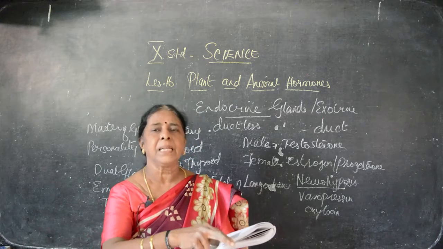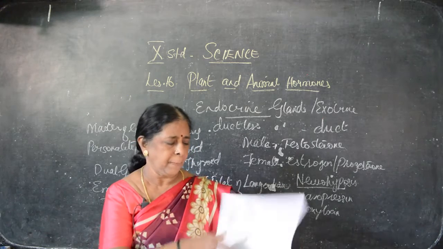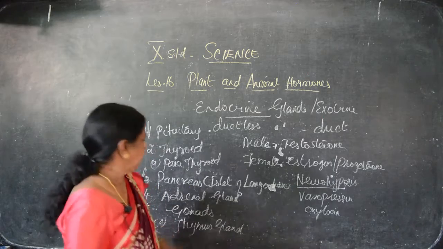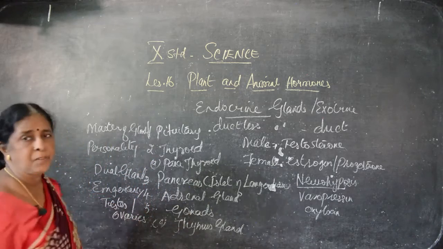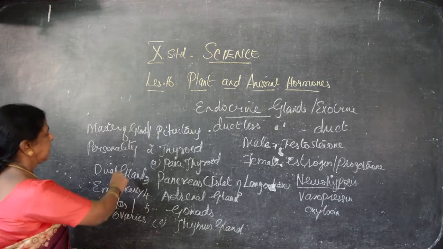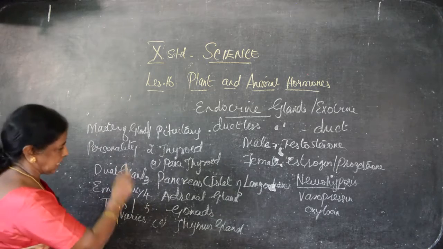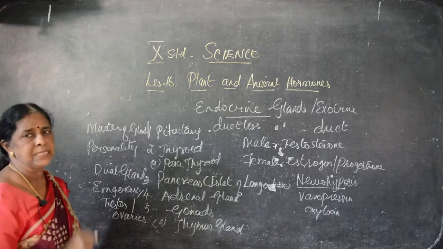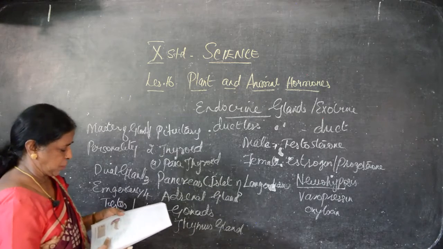The parathyroid gland is supporting the thyroid gland. Next we have to say pancreas. Pancreas is known as islet of Langerhans. In the beginning itself I said it is known as a dual gland because it acts as an exocrine gland as well as an endocrine gland. See the structure here.